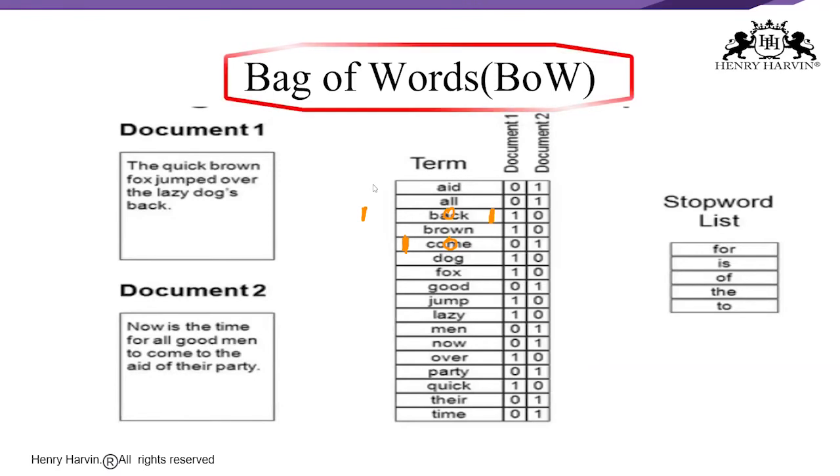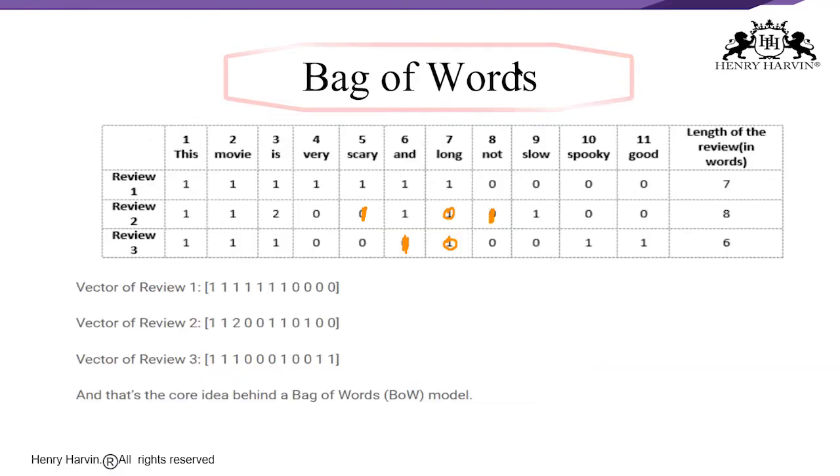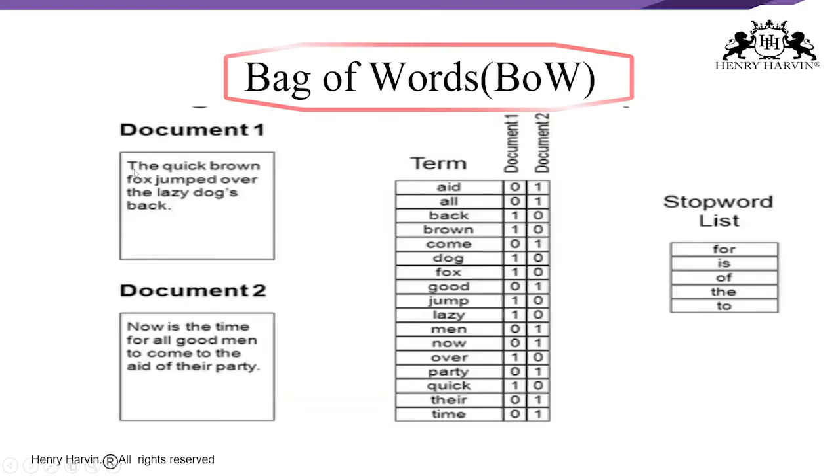So let me clear this now. You can look into this: the quick brown fox jumped over the lazy dog's back. Now is the time for all good men to come to the aid of their party. If you look at the word "aid", in document 1 it is not there, but in document 2 it is there once. And "all", in the sense, if you look here, there is 1 and 0. Back, right?